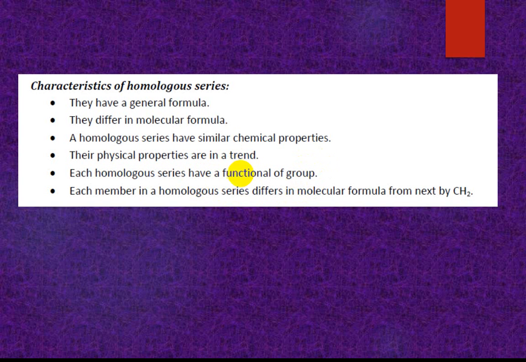Each homologous series has a functional group. Today I am discussing the homologous series alkene. So alkene has the functional group carbon-carbon double bond. Each member of a homologous series differs in molecular formula from the next by CH2. CH2 means 1 carbon, 2 hydrogens.